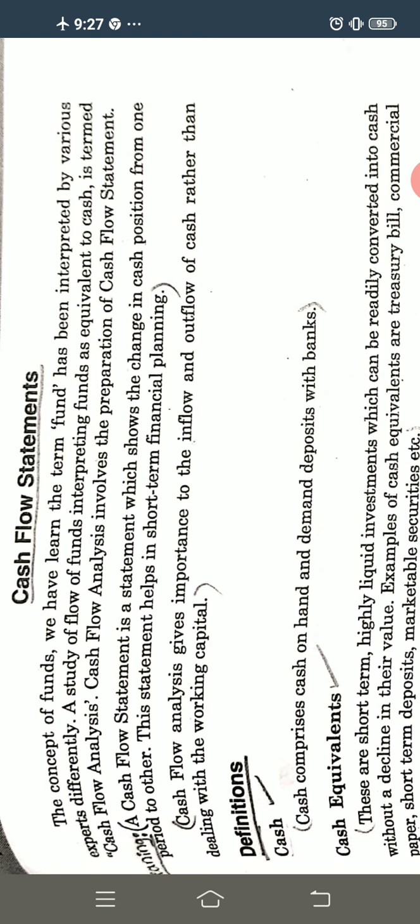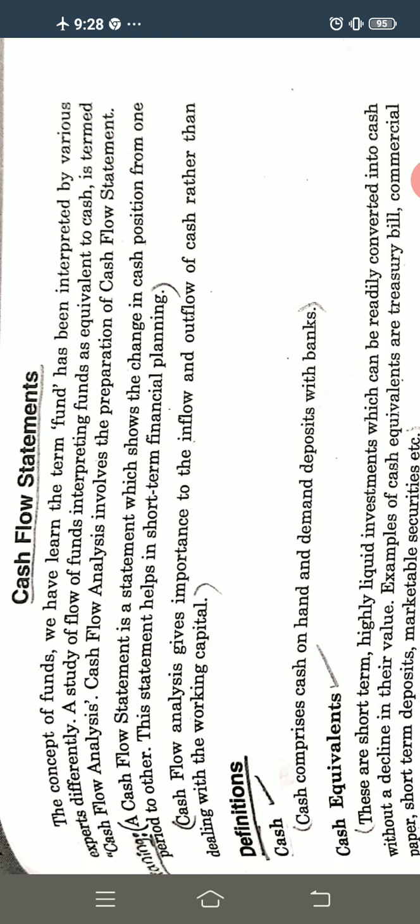Maybe last month what was the cash and this month what are the changes, or last year and this year. Is there any difference between last year and this year cash position?